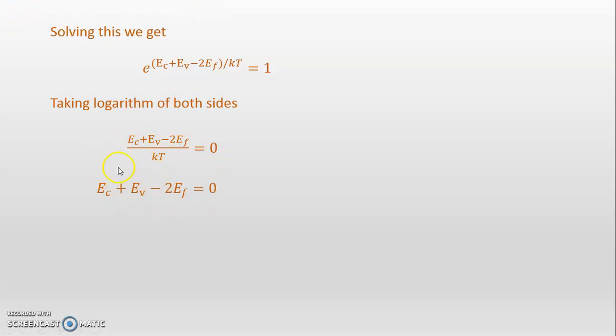Now take this kT to the opposite side, so it becomes 0. We remain with EC plus EV minus 2EF is equal to 0. Now take this 2EF to the other side, so we can write in simplified form EF is equal to (EC plus EV) by 2. This is the equation for the Fermi level in an intrinsic semiconductor.